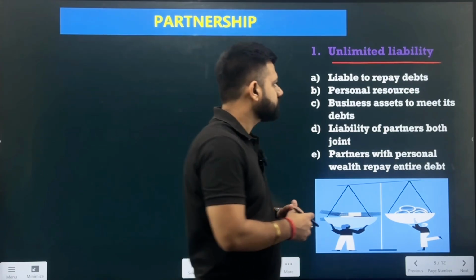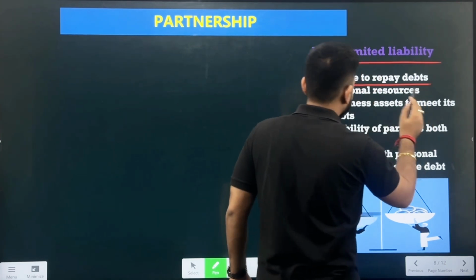Now, either they have taken the loan for promotional activities, that they required a huge amount of fund for the promotional activities in the World Cup between India and Pakistan. Because there was a huge amount of resources required, they took the loan. They were not able to pay off from the business amount, the profits which they have generated. So they would also be liable to sell off their personal property to clear the dues which they have in the business, right? So they are liable to pay all the debts.